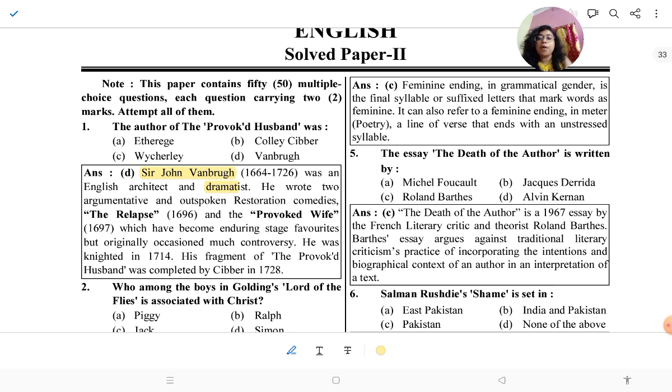His fragment of The Provoked Husband was completed by Cibber. You can expect a question from this line: first, that it is a fragment, and second, that it was completed by Cibber in 1728. So it was a fragmented version and it was completed by Cibber. The Provoked Husband was written by John Vanbrugh, who is also famous for The Relapse and The Provoked Wife. So it will be easy to remember: he wrote The Provoked Wife and The Provoked Husband.